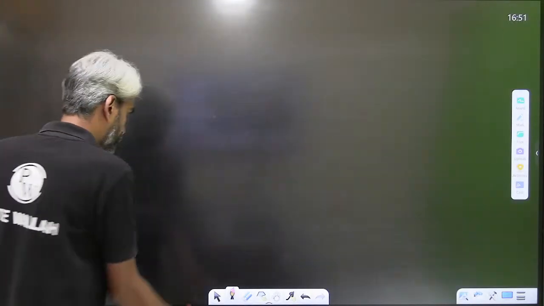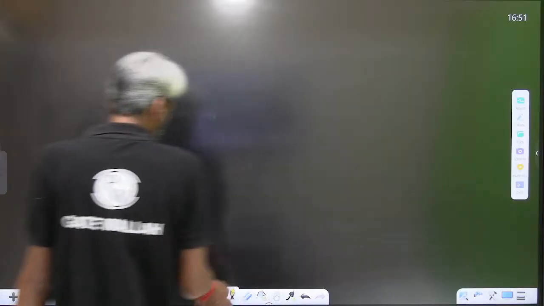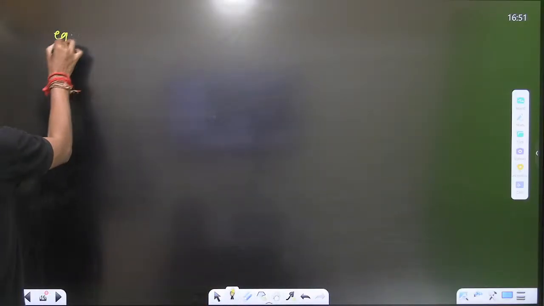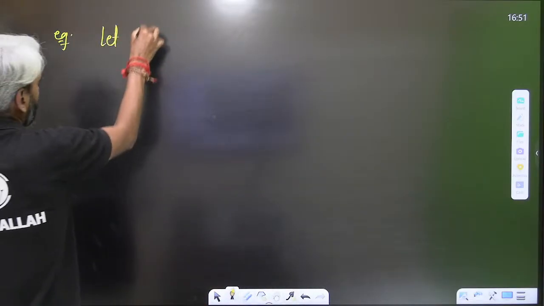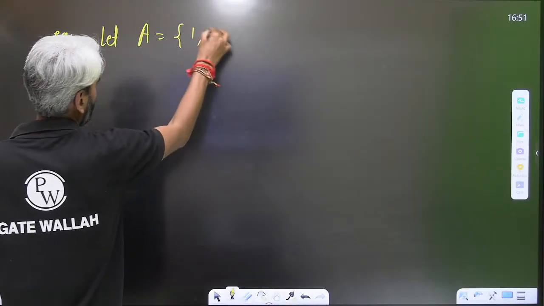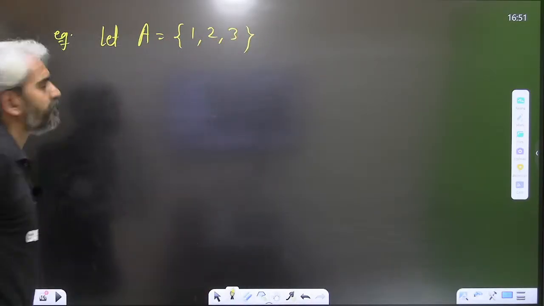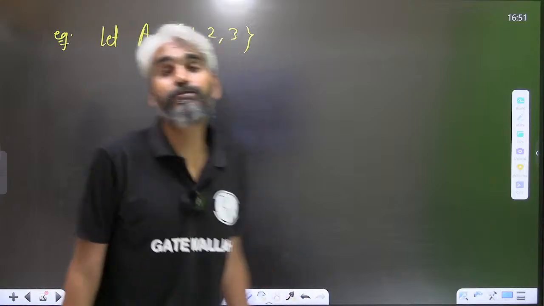So let's try to understand in more detail. Look at this. Let A equals 1, 2, 3. Now, if somebody asks you what are the subsets of set A?